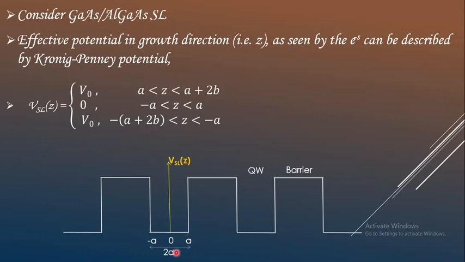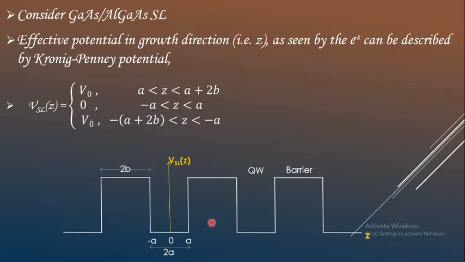So totally this extent or length of the quantum well is equal to 2A, and the length of the barrier, let it be 2B. So what does this function mean? If z is greater than A and less than A plus 2B, because this is again 2B, then A plus 2B will come under aluminium gallium arsenide.